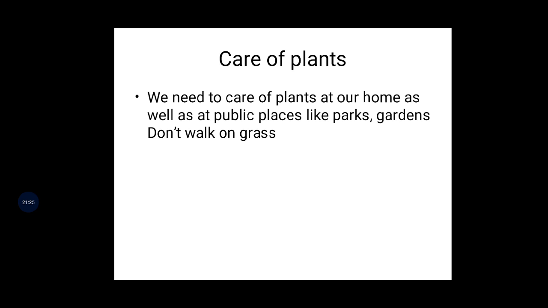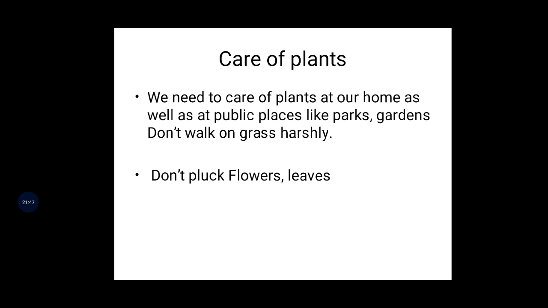Don't walk on the grass. What is harshly? For example, some people behave harshly on the grass. Don't do that, because if you do like this, the plants will be damaged and will not grow properly. And don't pluck flowers.